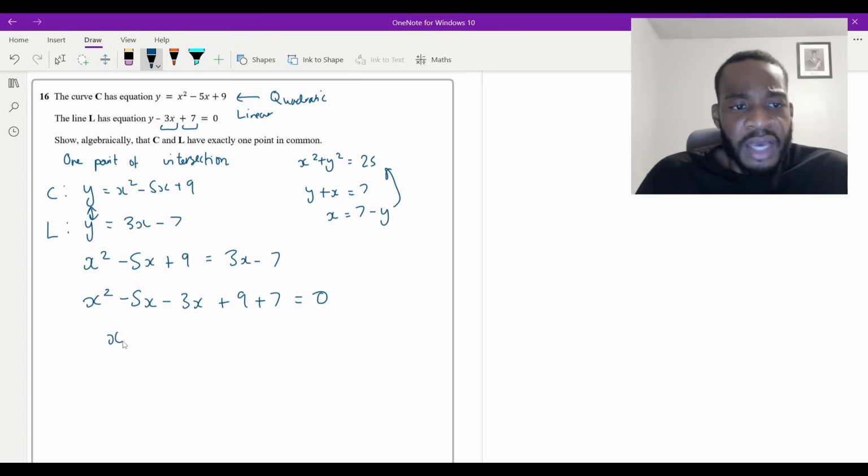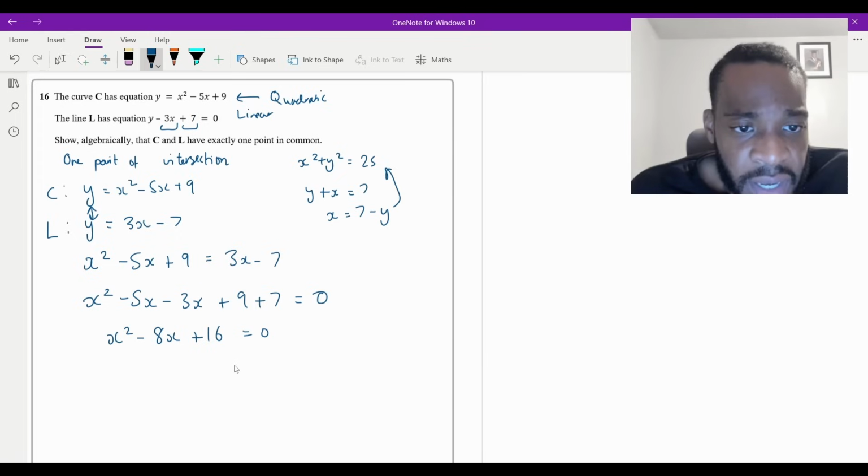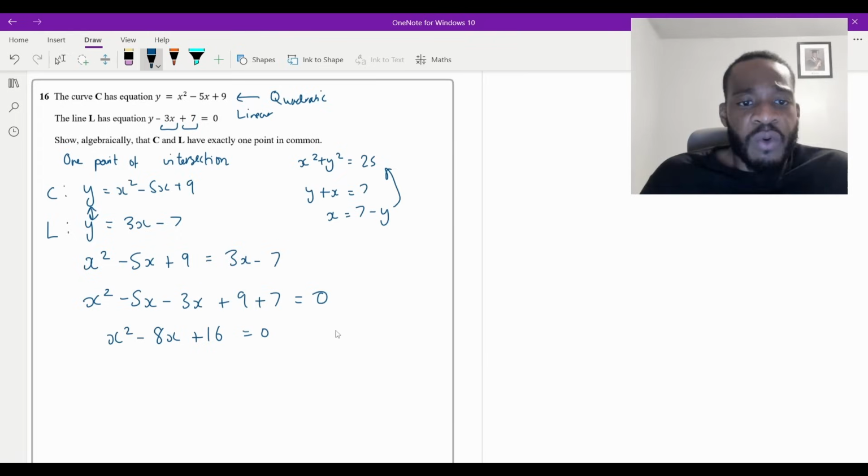And then this is going to be x squared minus 8x, and then 9 plus 7 is 16, is equal to 0. Now, how do I solve this quadratic? Well, what we can do is see if it factorizes. So if I attempt to factorize that, I need two factors of 16 which are going to add to make minus 8. It's going to be 4 and 4 if it was positive, but because it's negative, it's going to be minus and a minus there.